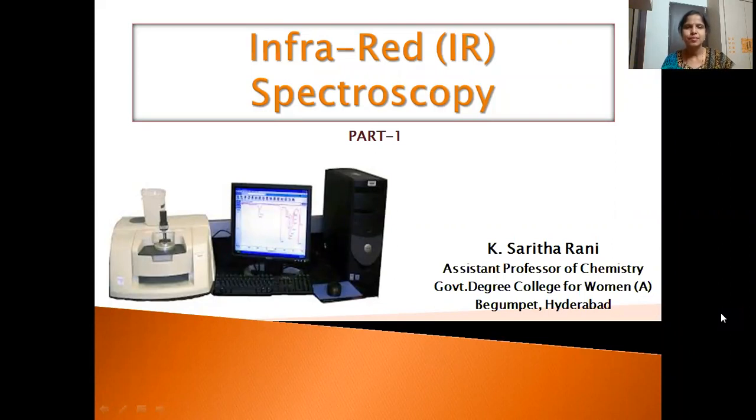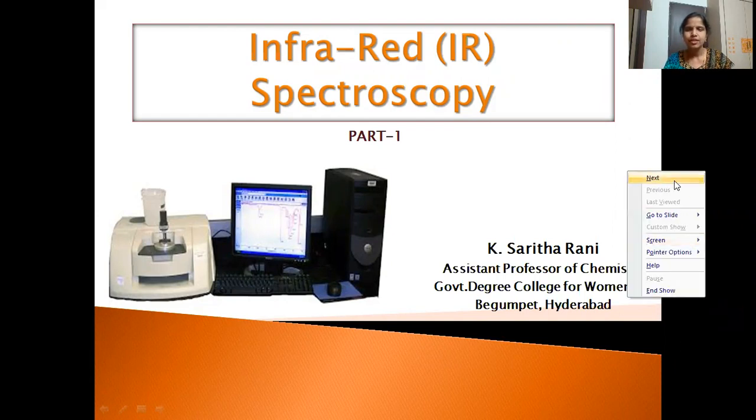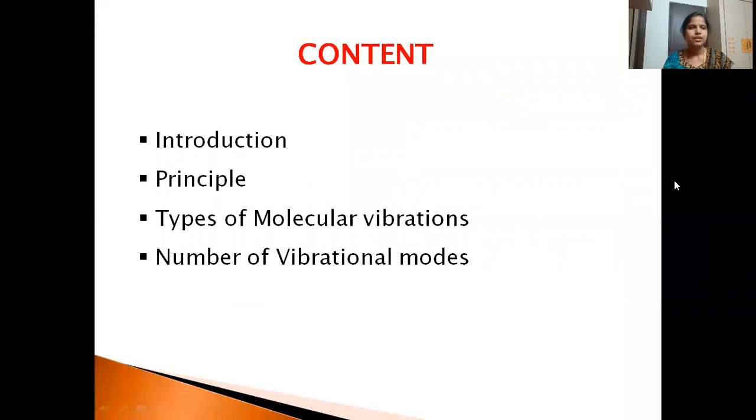Today let us discuss IR spectroscopy, that is infrared spectroscopy. I have made this topic into two parts, and today let us deal with part 1. In this part 1, I'm going to cover the introduction, the principle behind IR, types of molecular vibrations, and the number of vibrational modes. So we'll start with the introduction of IR.